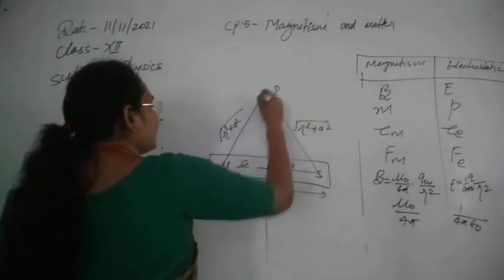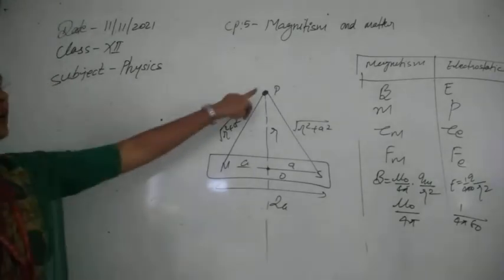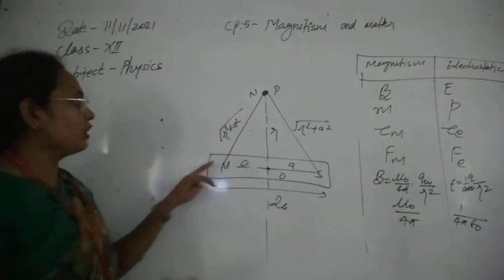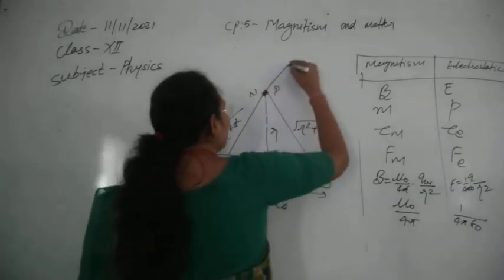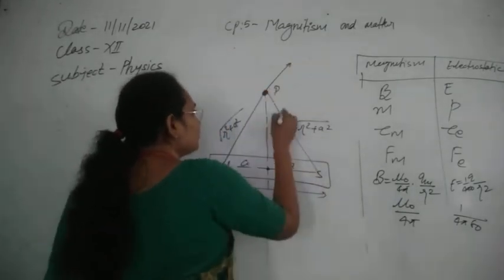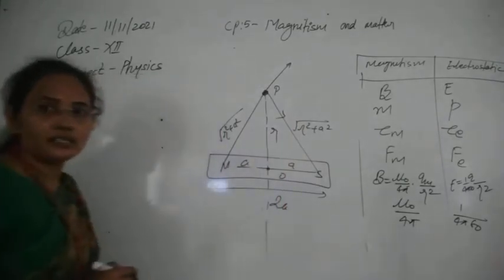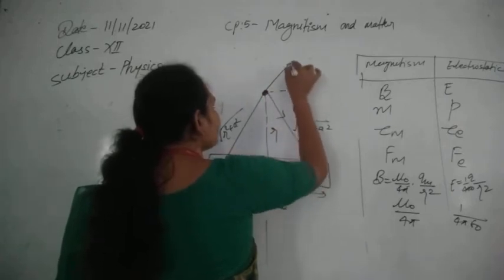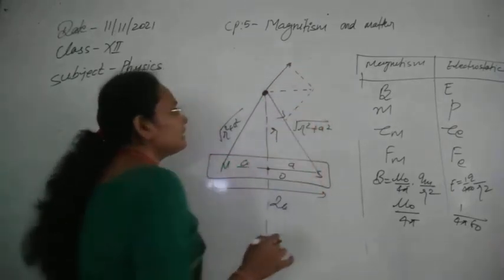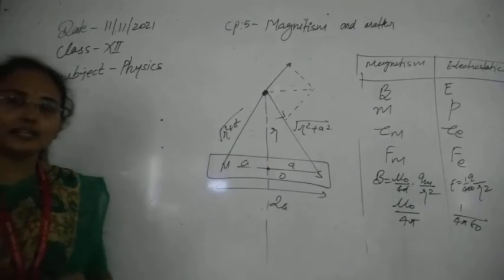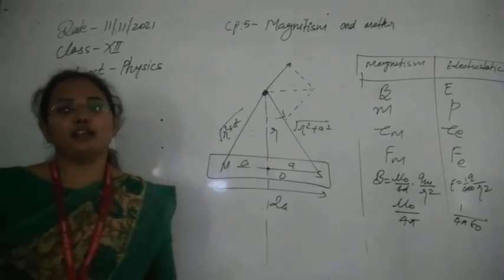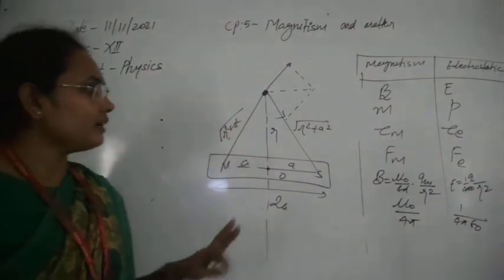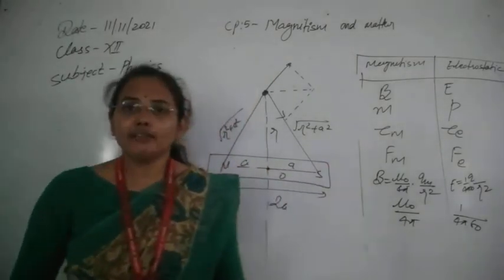Now if we see the direction of the force, suppose again at this point P, the north pole of a magnet is kept. Due to this north pole it will feel repulsion, so it will have a force in this direction. Due to the south pole it will feel attraction, so it will have a force in this direction. So you can see two vectors separated at some angle, and we can easily find their resultant, which will provide the value of the net magnetic field.